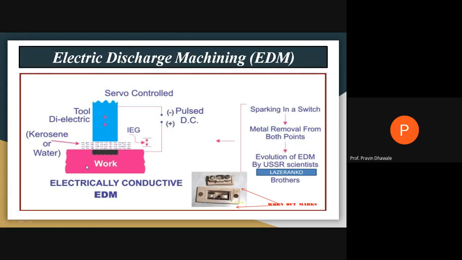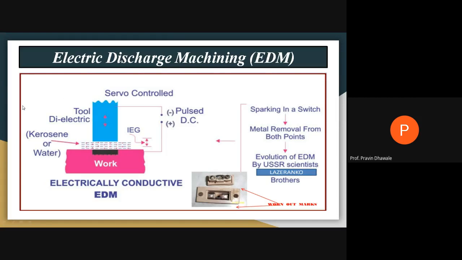workpiece, and that workpiece and tool material both must be electrically conductive, right? What is the main criterion for electric discharge machining? It is an electrical energy based system where we require electricity, right? And that electricity passes through this workpiece and through this tool, right? The positive terminal is always connected to the workpiece, so it acts as an anode, and the negative terminal is always connected to the tool or electrode. It is called a cathode.